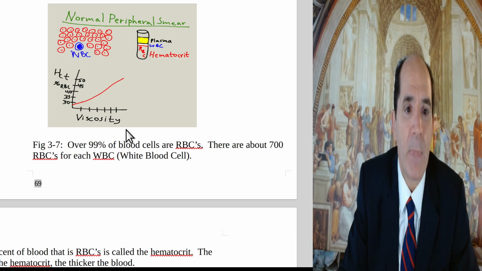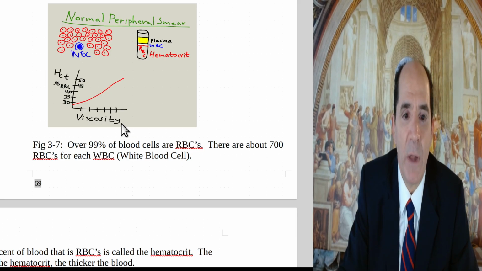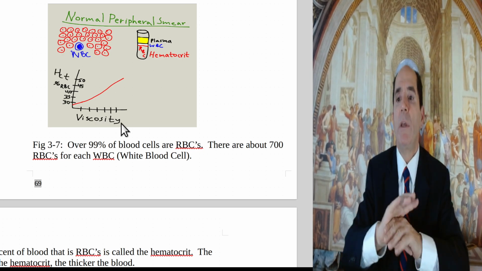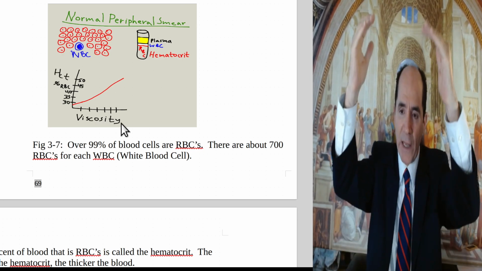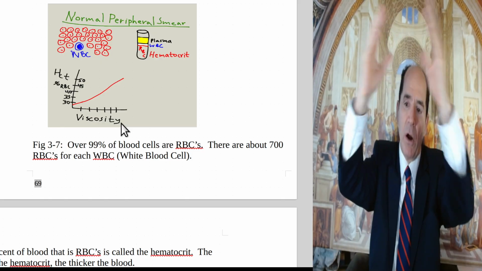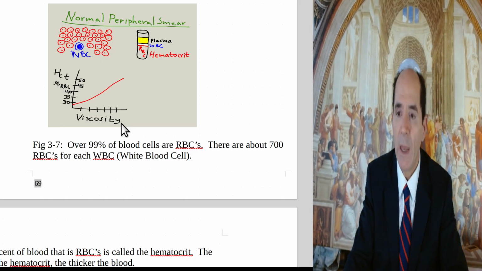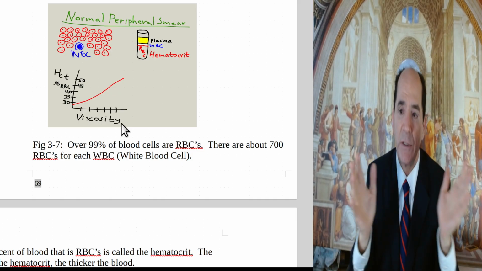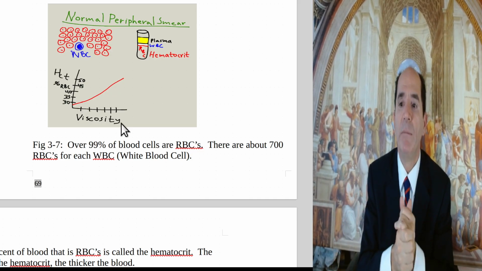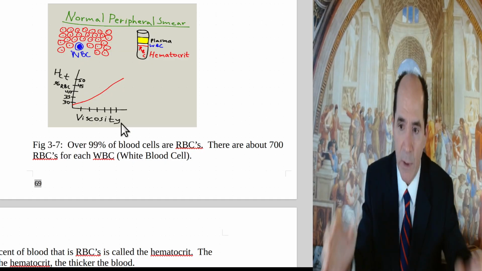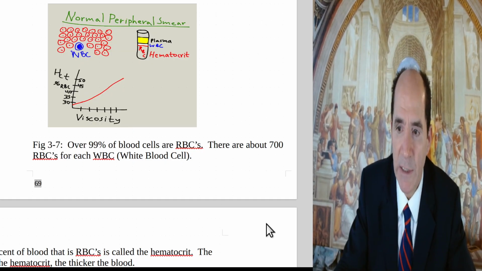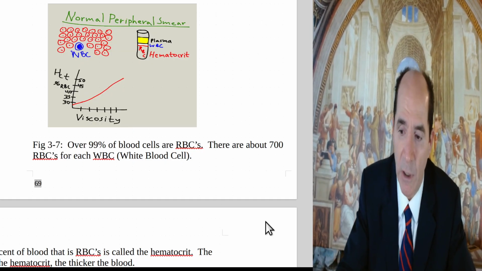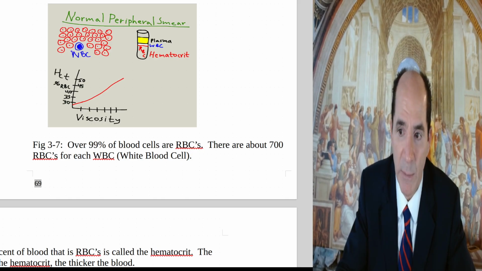Okay, and I think we'll stop right there for today, but that's a big thing to learn. That's one of the most important things you can learn in all of medicine. High-fat diets, especially sat-fat, cause insulin resistance, and that's the main risk factor for type 2 diabetes. There's other risk factors, high-sodium diets, high levels of blood uric acid, okay? But we'll leave it there. That's a big thing to know, and it's because the fat gets into the skeletal muscle faster, and the skeletal muscle can't handle it.